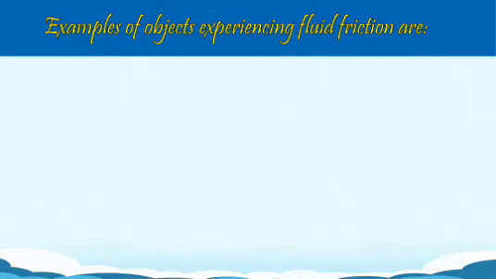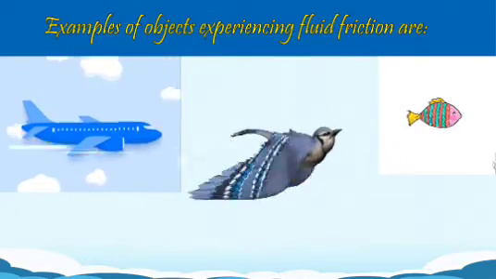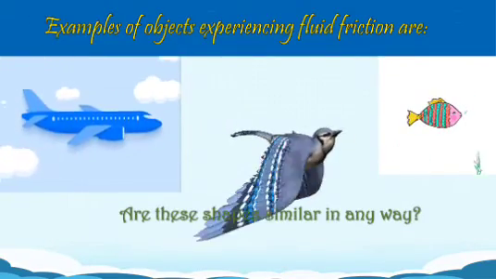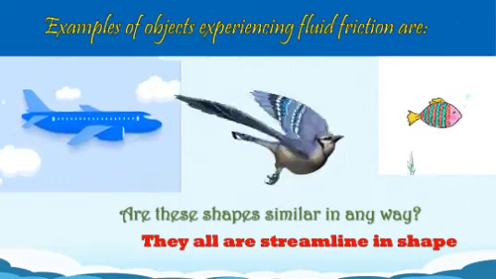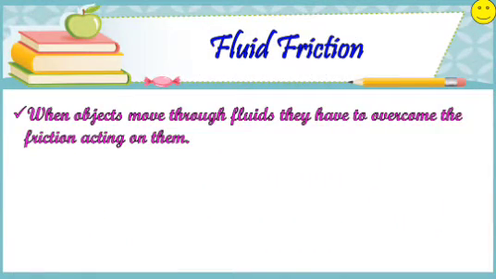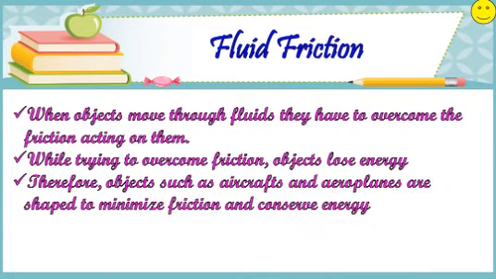Here I have listed the examples of the objects experiencing fluid friction. Aeroplane, birds, fishes. Are these shapes similar in any way? Yes, they all are streamlined in shape. When objects move through fluids, they have to overcome the friction acting on them. While trying to overcome this friction, object loses energy, and therefore objects such as aircrafts and aeroplanes are shaped to minimize friction and conserve energy.